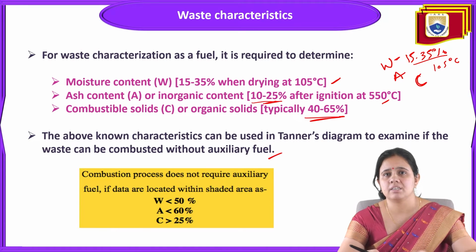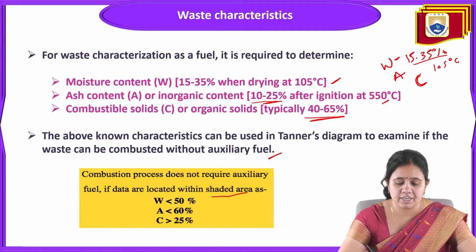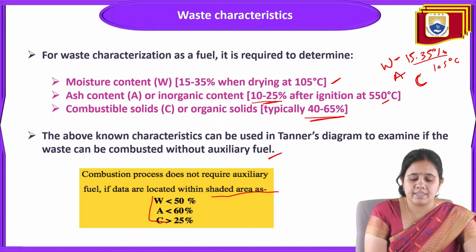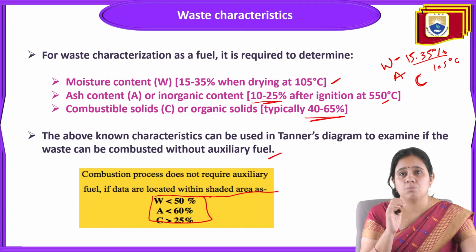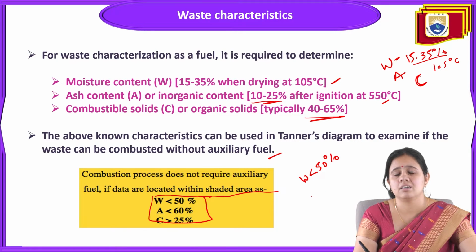The combustion process does not require auxiliary fuel if the data are located within the shaded area. That means the moisture content of the waste is less than 50%, the ash content or inorganic content is less than 60%, and the combustible solids or organic solids are more than 25%.